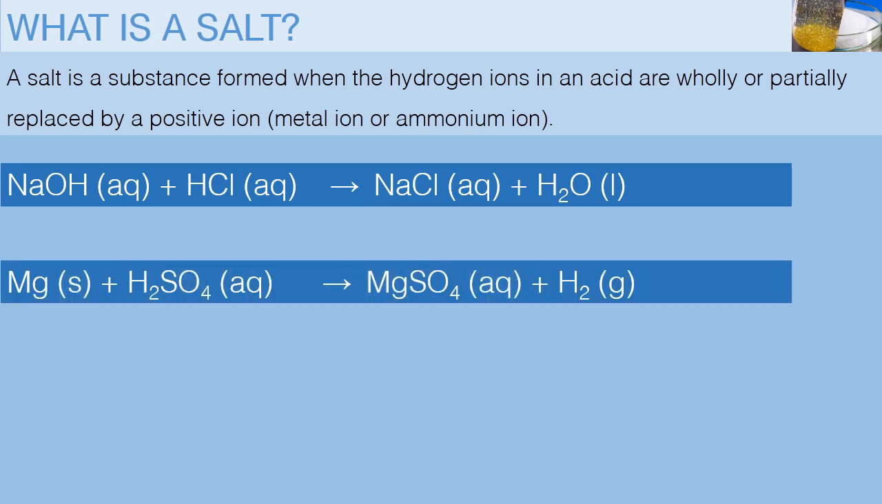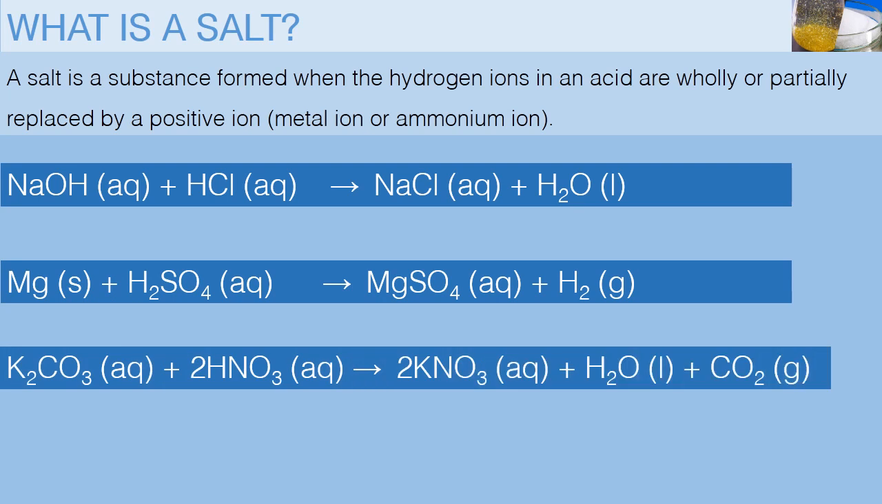Another reaction, magnesium metal reacts with the dilute sulfuric acid to give magnesium sulfate and hydrogen gas. And finally, another example is potassium carbonate reacts with nitric acid to give us potassium nitrate, water, and carbon dioxide. I would like you to notice one thing, that for each of these reactions, the hydrogen is replaced.